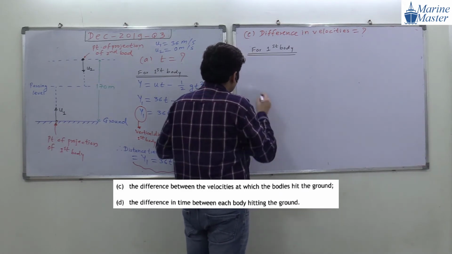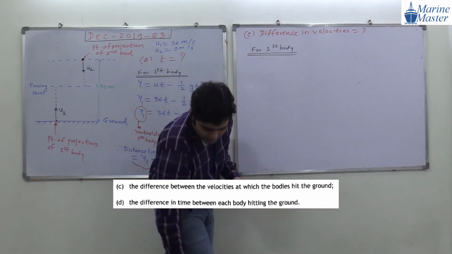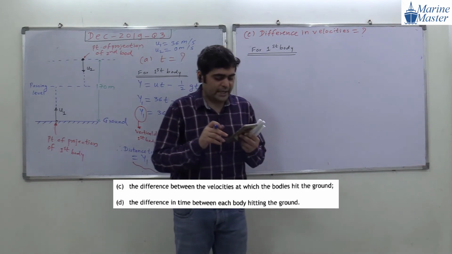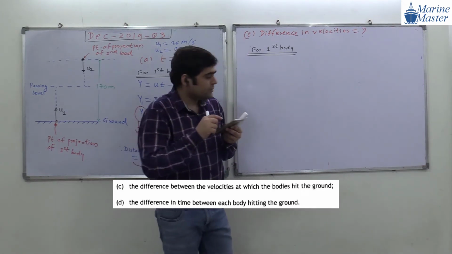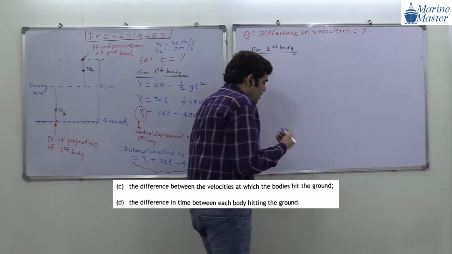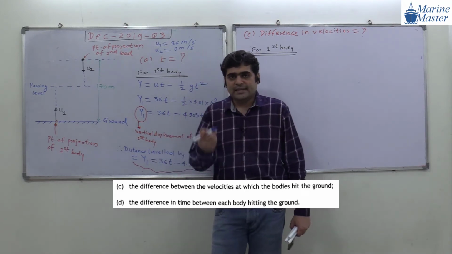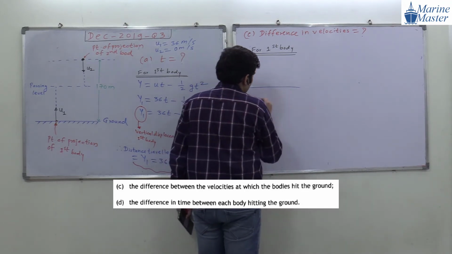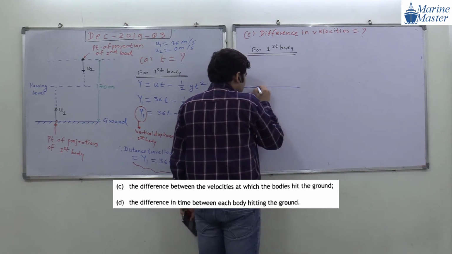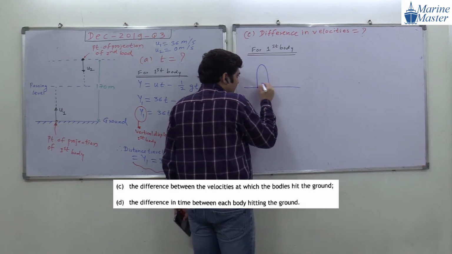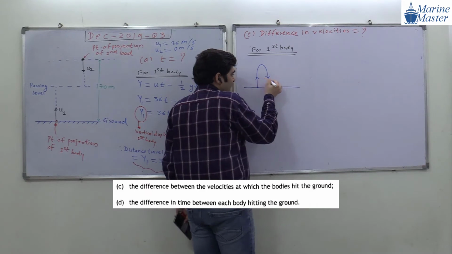Can anyone tell me? See, this is our ground. Yes, it is 0, correct. It is starting from the same level and coming back.